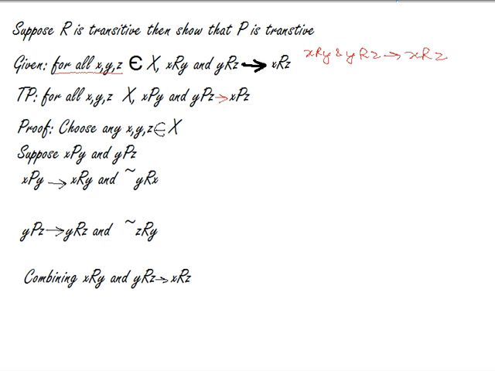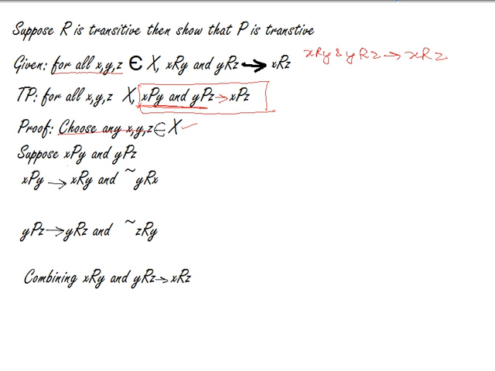So how will you prove this? You just pick up any triplet from the consumption set X. So you have chosen any three X, Y, Z from this consumption set X, and you have to prove this statement, that is XPY and YPZ should imply XPZ. So you will just assume the antecedent part of the statement to be true, and then you will prove the consequent part.